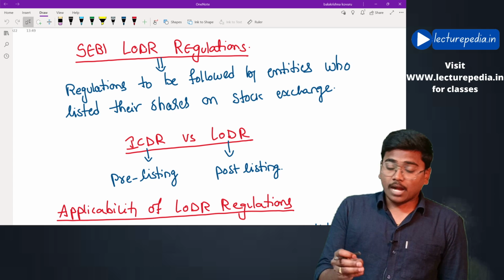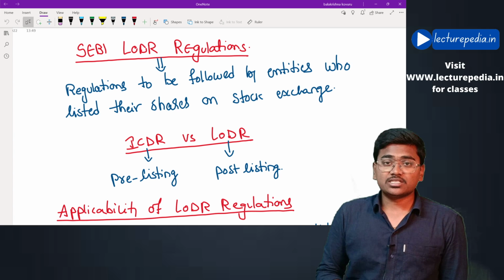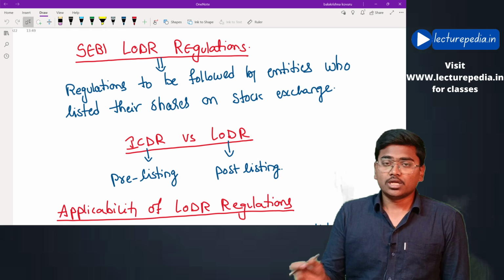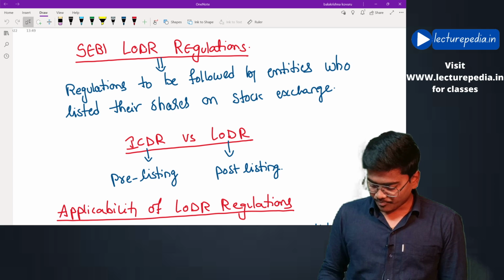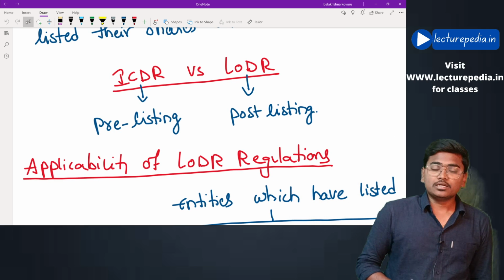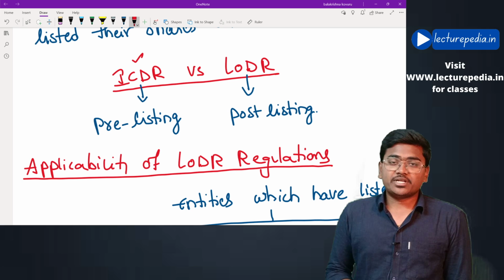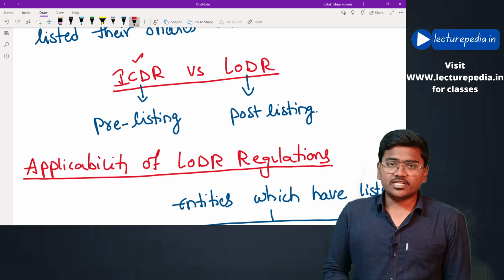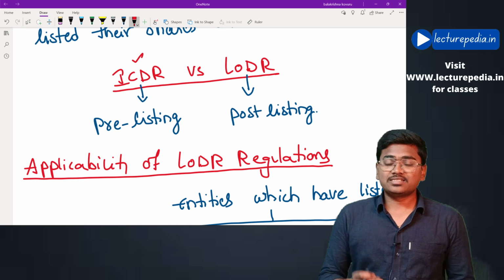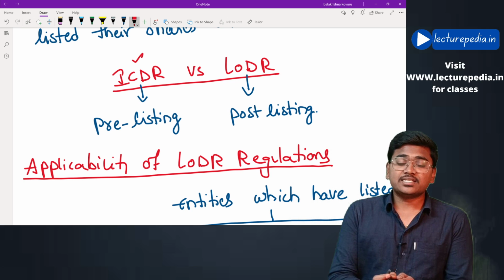Now, apart from these LODR regulations, there are also some other regulations known as ICDR regulations. However, these ICDR regulations are not applicable for our syllabus, but it would be better if you know the difference between ICDR and LODR regulations. ICDR regulations means Issue of Capital and Disclosure Requirements. Basically, when a company wants to list its shares on the stock exchange, it has to comply with ICDR regulations.